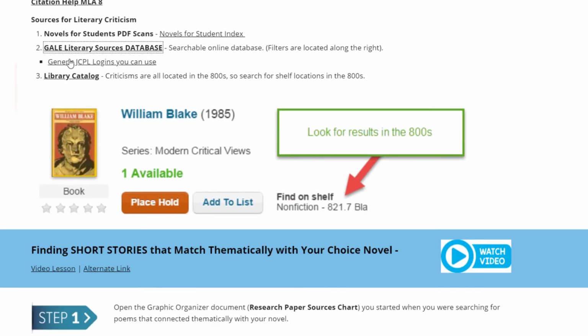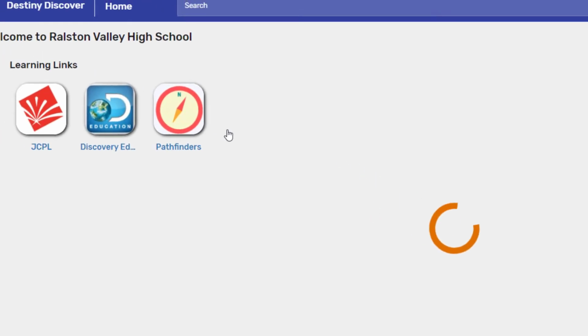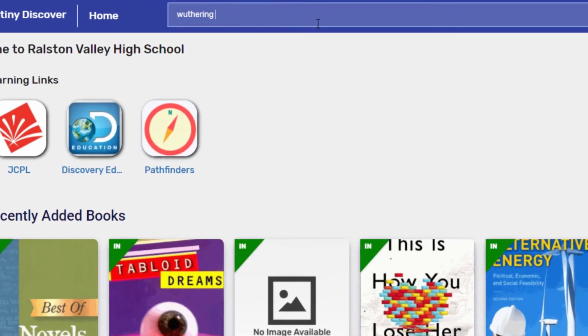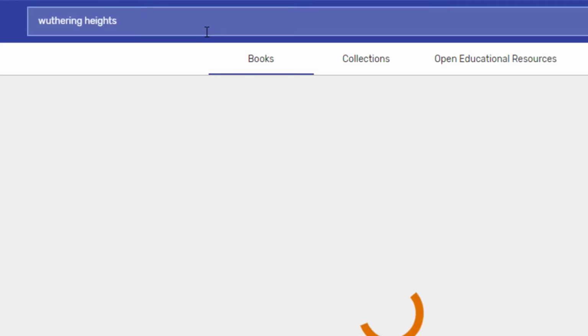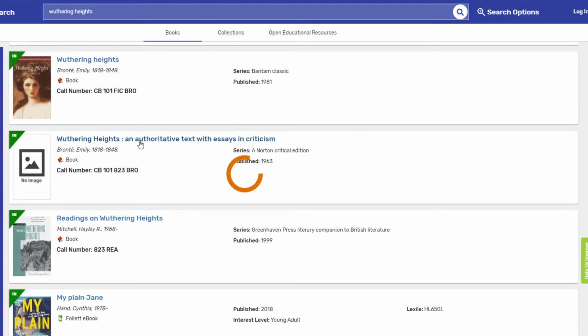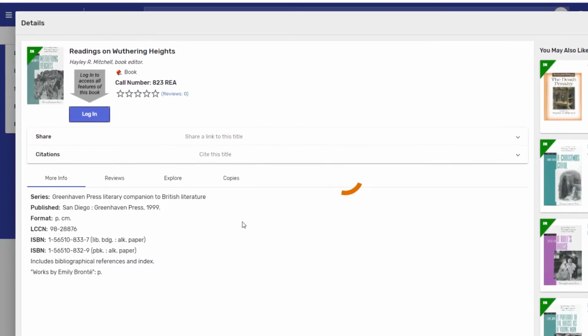The third and final place to look for criticisms is in the library catalog. I know you're not at school right now, but you can still request library books, and we have a ton of library books with great critical essays. If searching for criticism on your novel, enter its title. Anything with fiction in the call number means that it is the actual novel in the fiction section. But anything that has an 800 in the call number is a collection of critical essays. That's right, this is an entire book of critical essays.